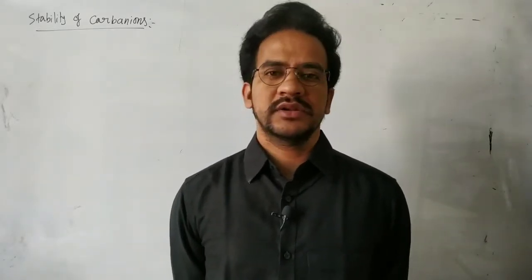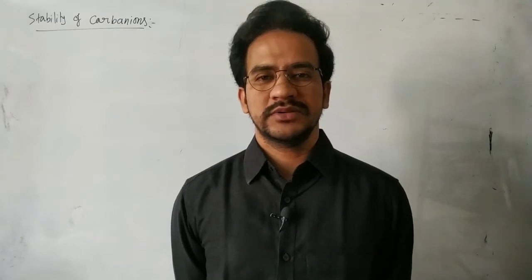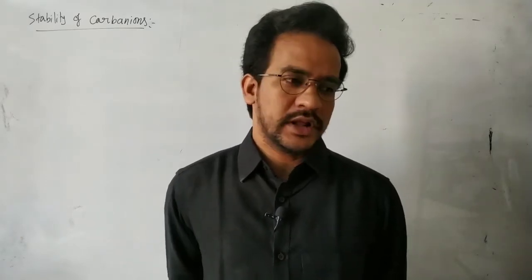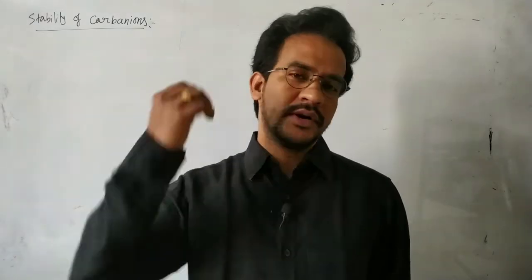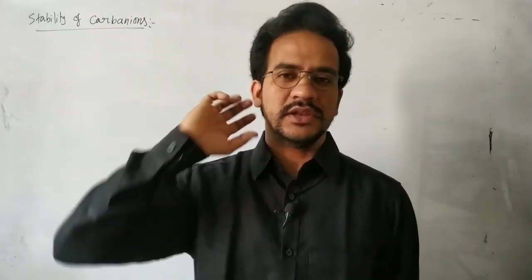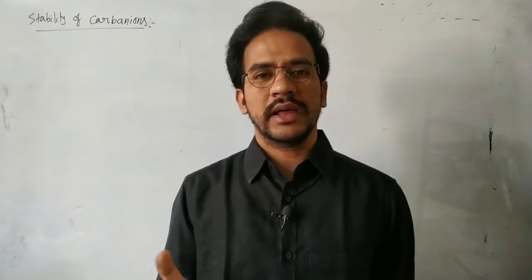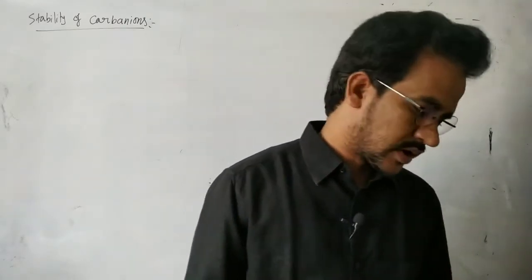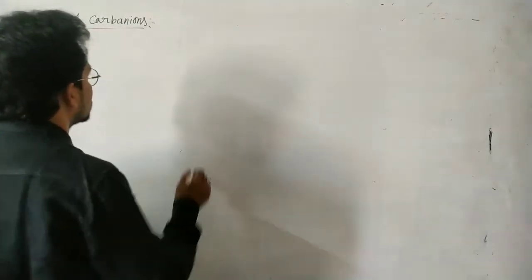Now carbanions are the electron rich species. These are stabilized by the electron withdrawing group. So the electron withdrawing group withdraws some electron density, so the magnitude of the negative charge decreases, then stability increases. If there is a strong electron withdrawing group, the carbanion is more stable. So carbanions are stabilized by the electron withdrawing group.